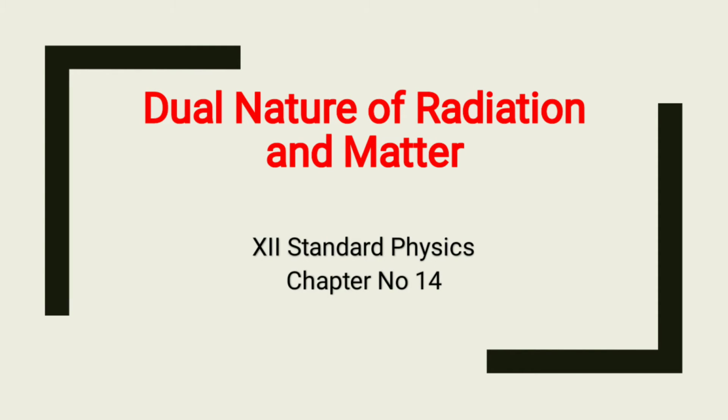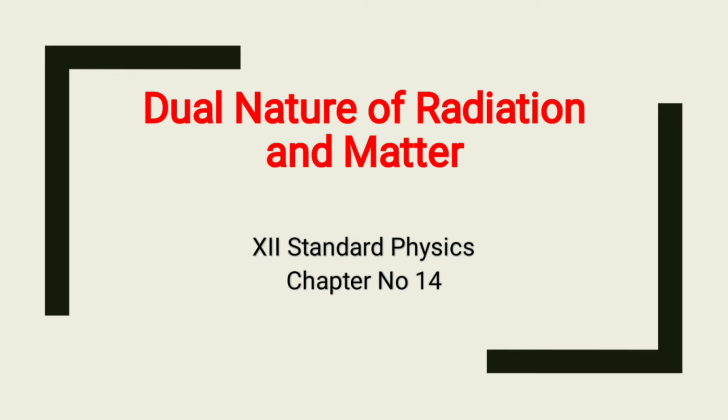Hi students, today we are going to start with a new topic, chapter 14 from your syllabus, that is Dual Nature of Radiation and Matter. Here dual means two.